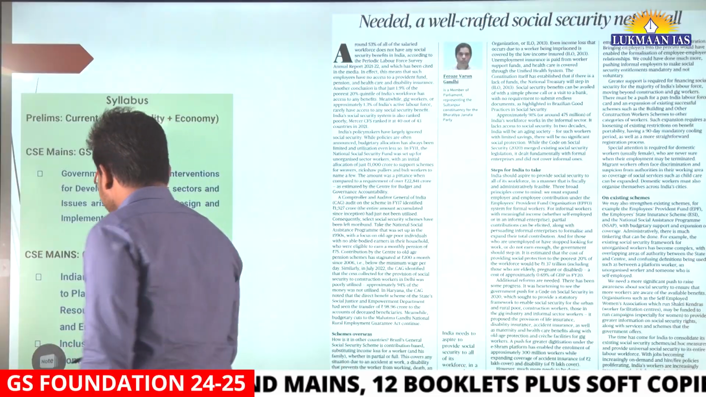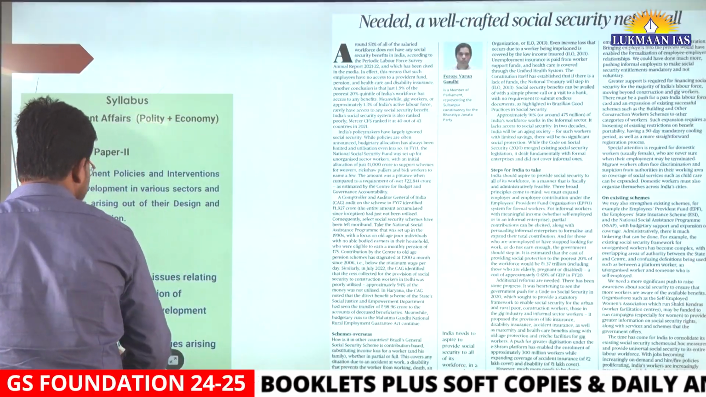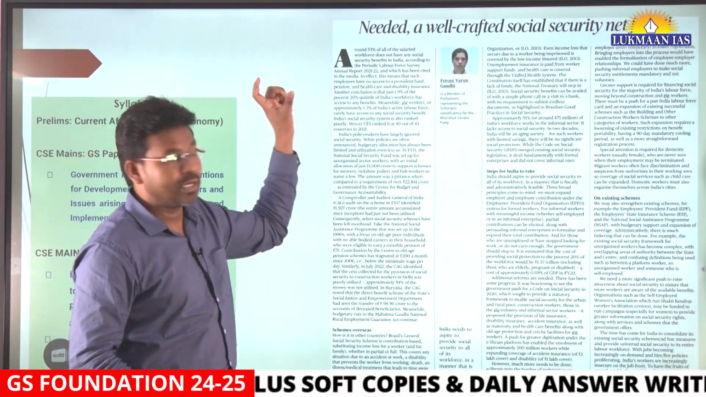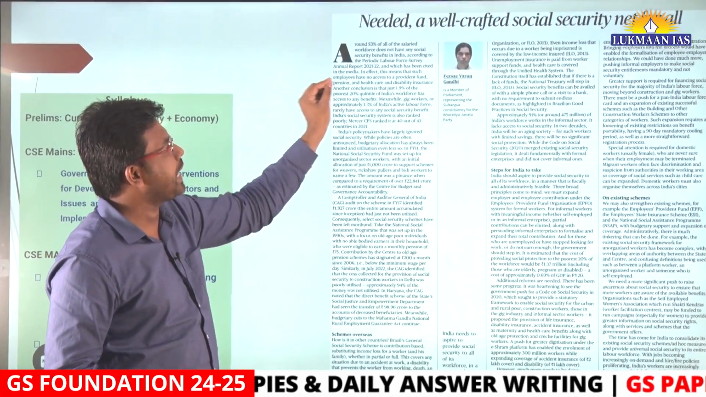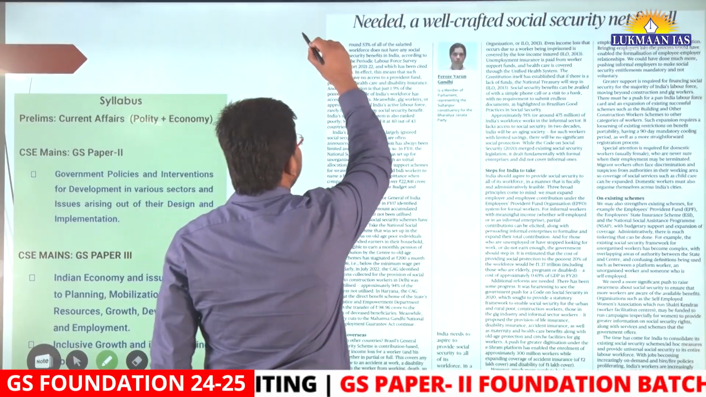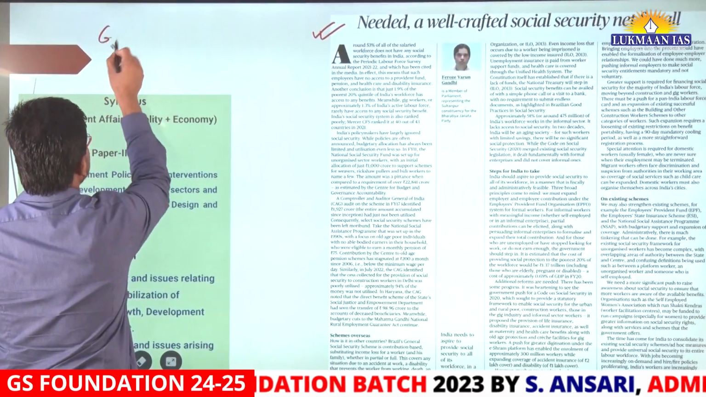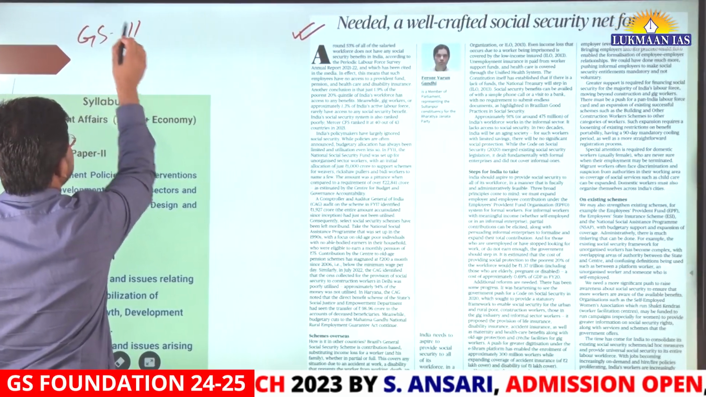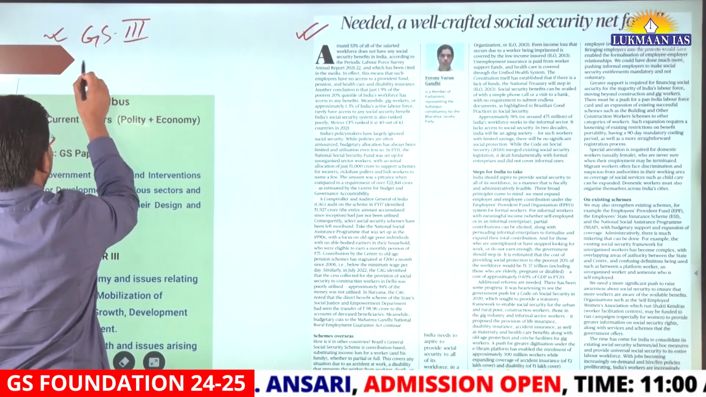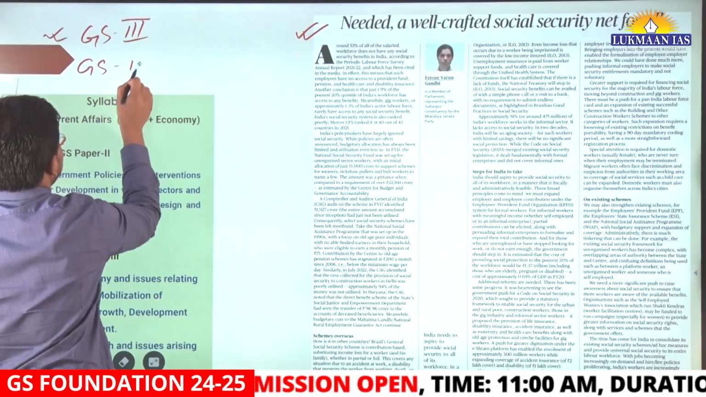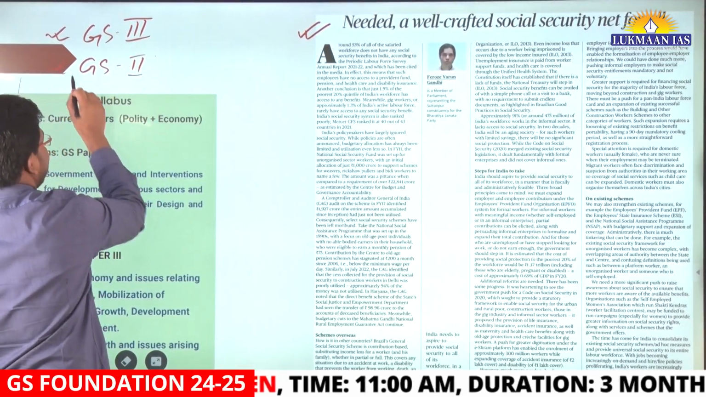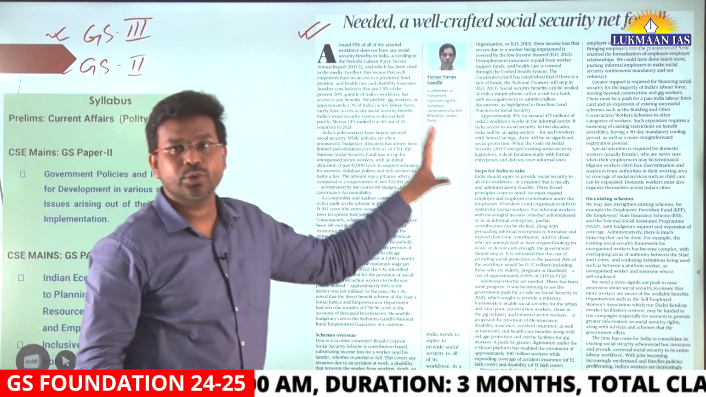The first topic talks about social security schemes. The name of the topic is "Needed: a well-crafted social security net for all". This topic is very important for GS paper 3 of the mains exam. Also, it has relevance with GS paper 2 of the mains exam. So this topic is a mains oriented topic.